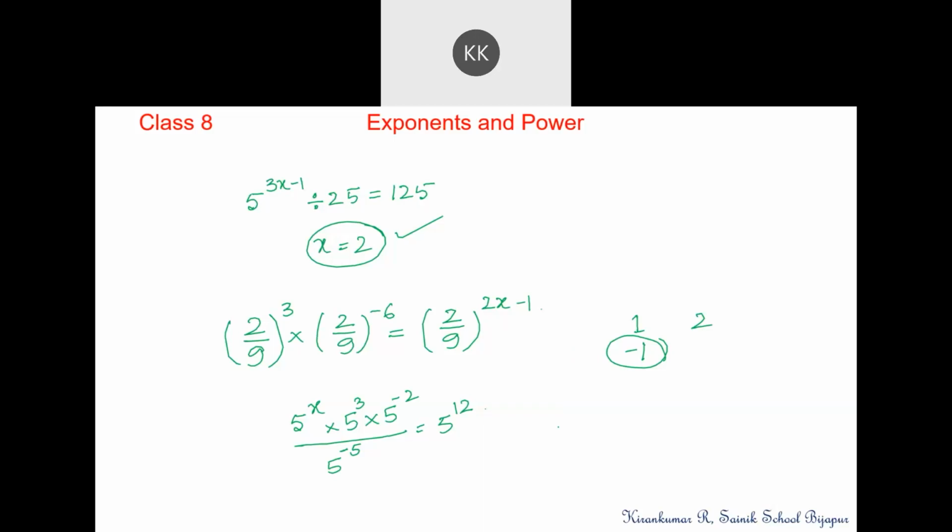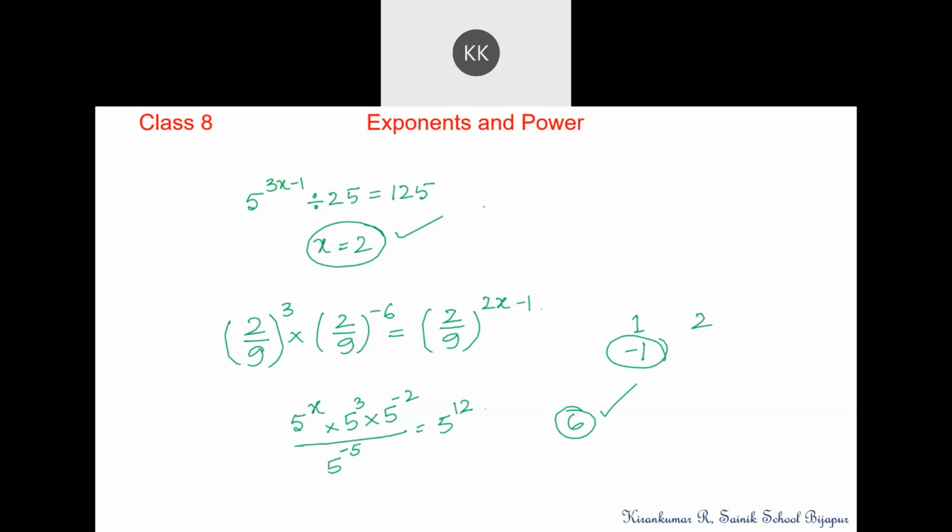6, sir. Because the minus 5 in the denominator goes up and becomes plus 5. Then minus 2 will come down and become plus 2. Then we will do the addition: 5 to the power x plus 3 minus 2 plus 5 is equal to 12, so x plus 6 is equal to 12, x is equal to 6. 6 is the correct answer.